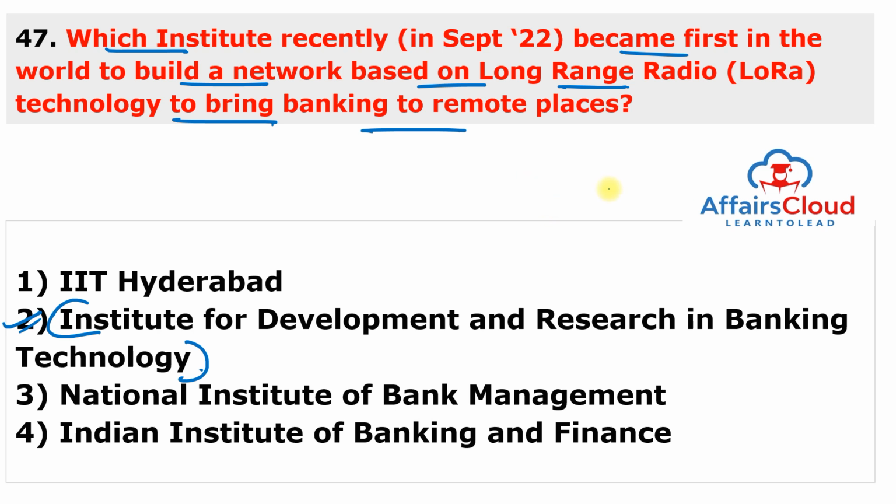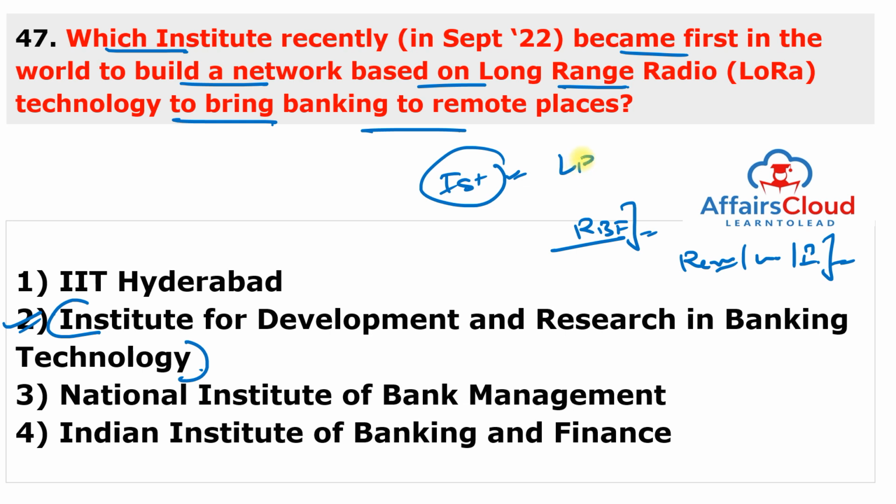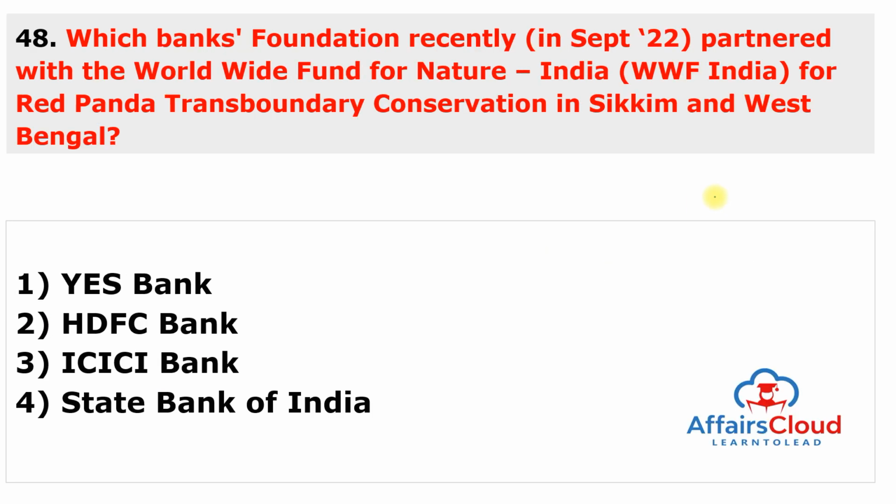This institute is a unit of the Reserve Bank of India, and it has developed a novel technology that allows people in remote areas, hilly areas and forest areas without satellite signal to access banking services. This institute is the first in the world to build a network based on long-range radio technology. It is a new dedicated low-cost financial network that banks may use privately to transmit encrypted text and make financial transactions. Moving to the next question.